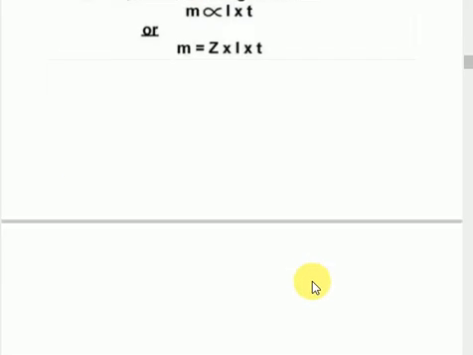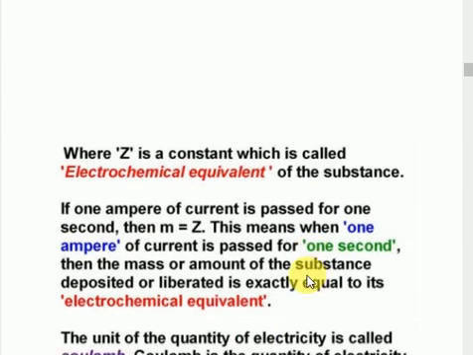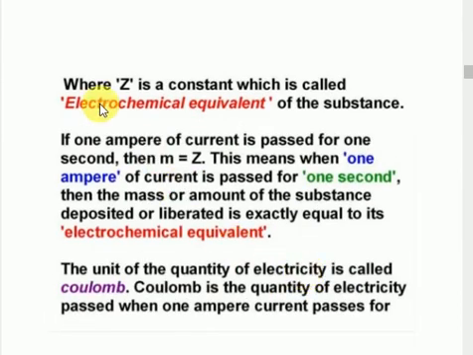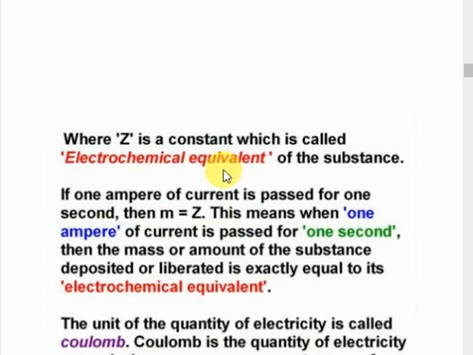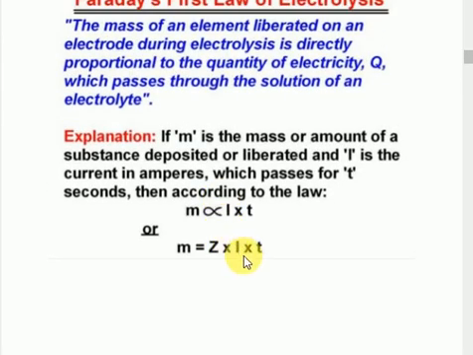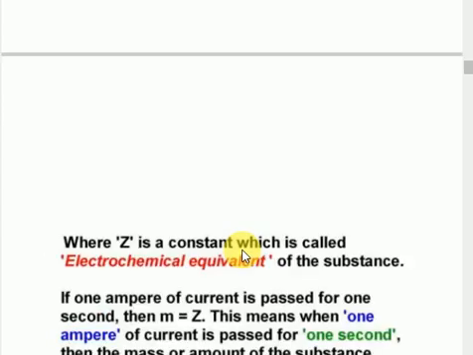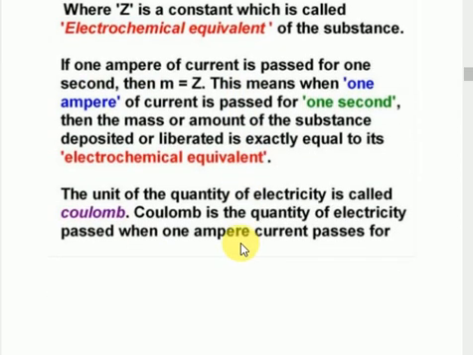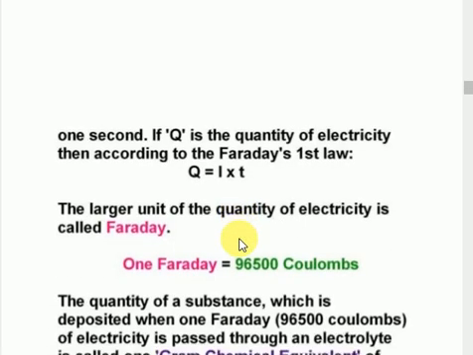Here they have given Z, which is called the electrochemical equivalent constant. M is equal to Z when the current is 1 ampere and the time is 1 second. Both are 1, and then the amount of substance is equal to the equivalent weight only.